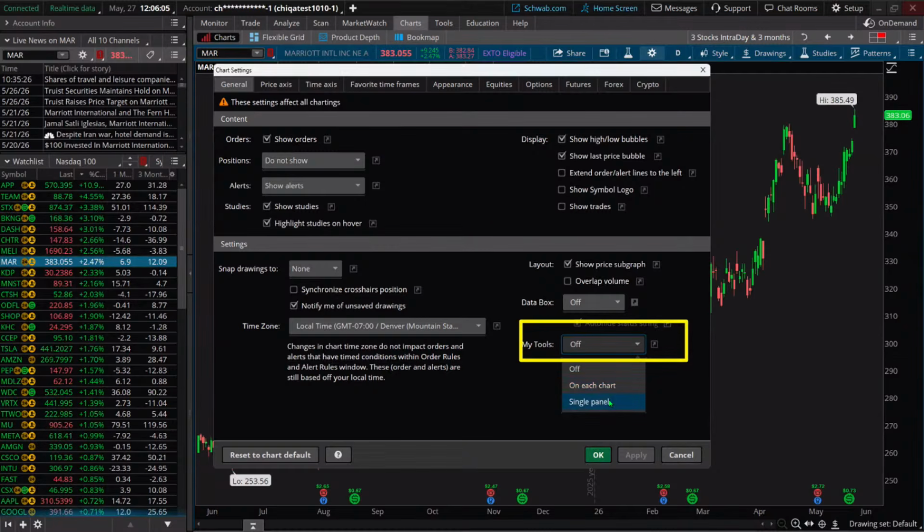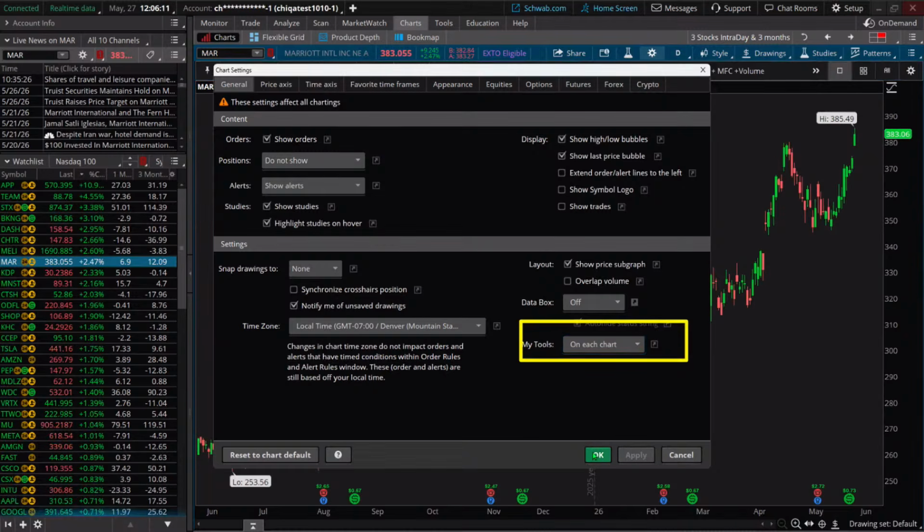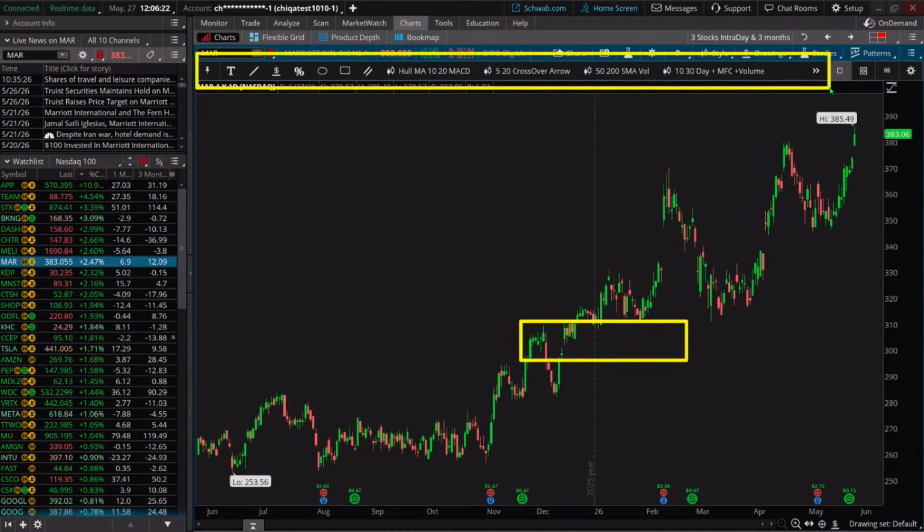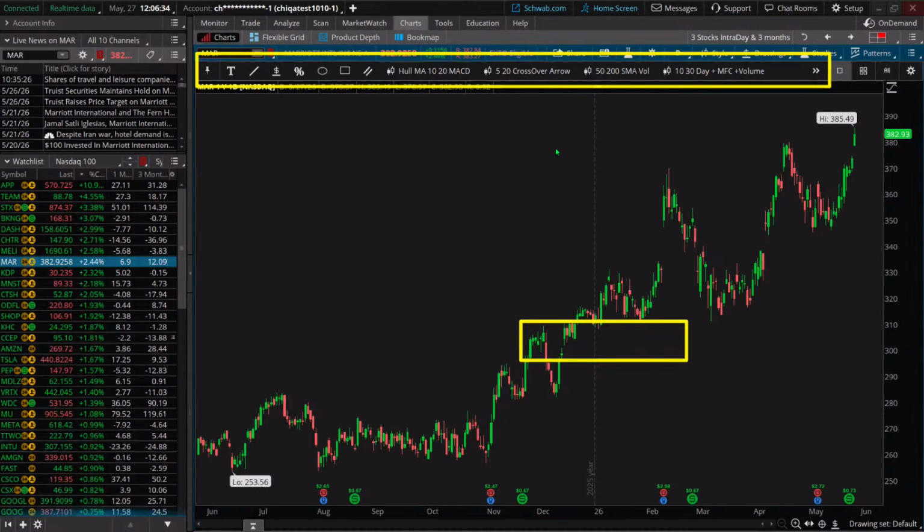You could also choose a single panel. I like on each chart, so I'm going to choose on each chart. We're going to say apply. And then what do we have? Well, we have something here. Let me highlight this again that all of a sudden appeared that wasn't here. This little section popped in. That's my toolbar. And on my toolbar, I've customized it to some of the favorite things I like to use and use repeatedly. Okay. This little icon here, this is a push pin.